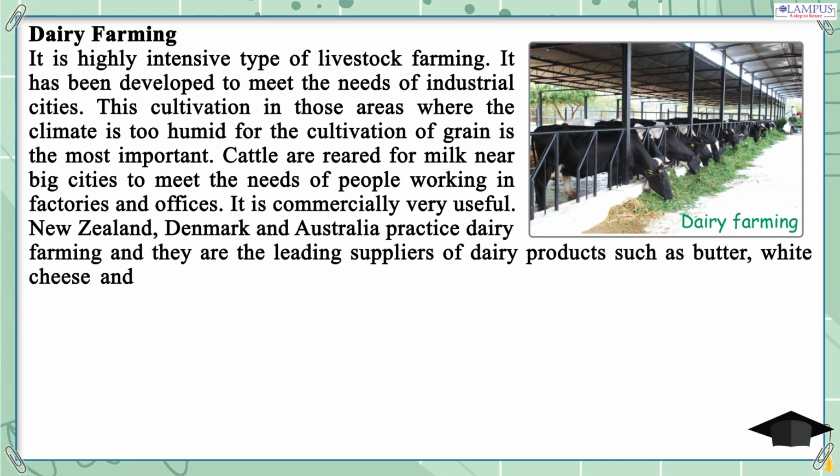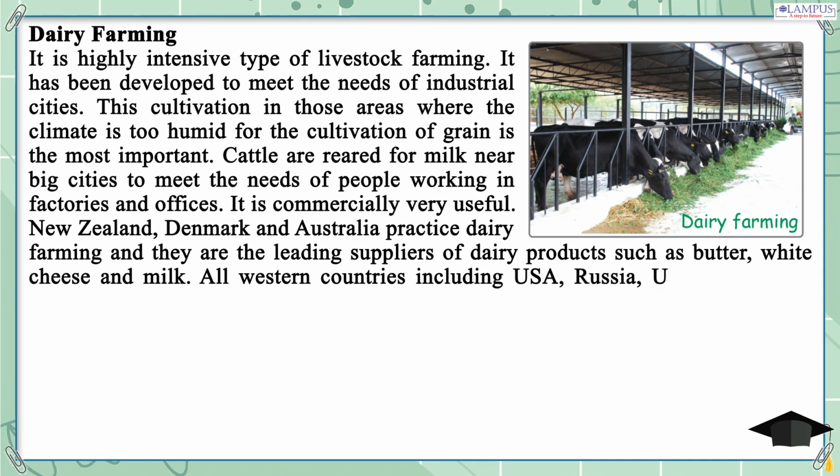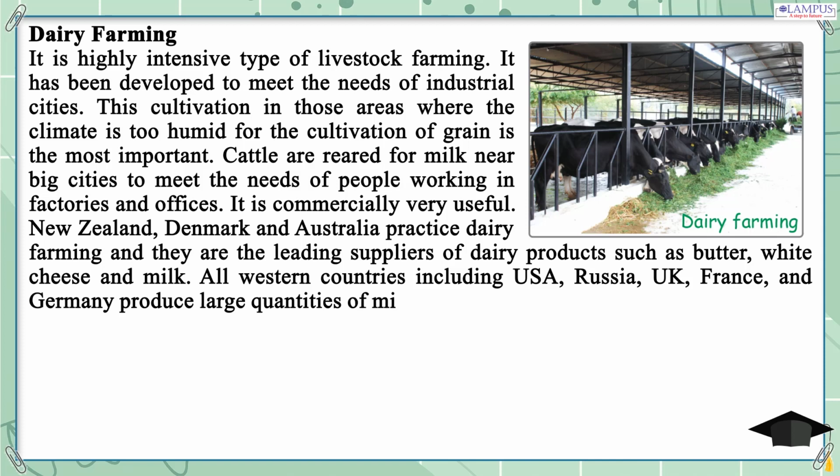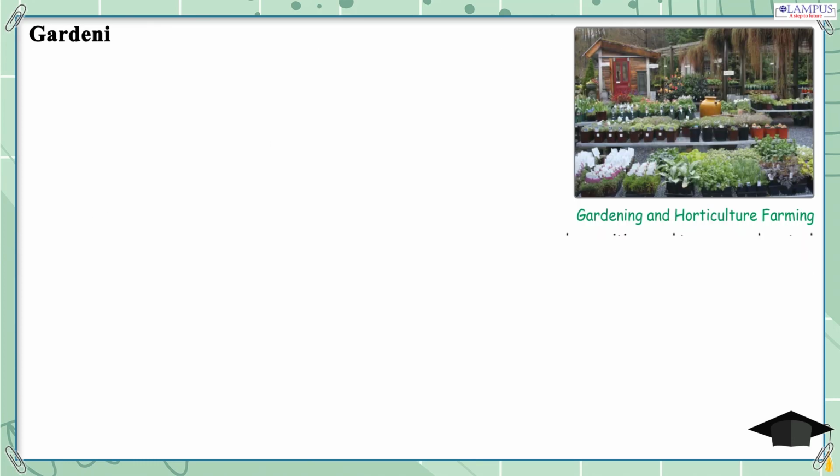All Western countries including USA, Russia, UK, France, and Germany produce large quantities of milk and dairy products, but these are consumed locally. Gardening and horticulture farming.